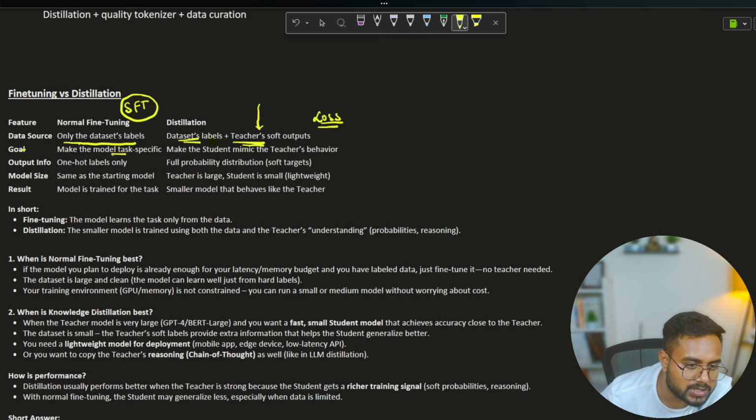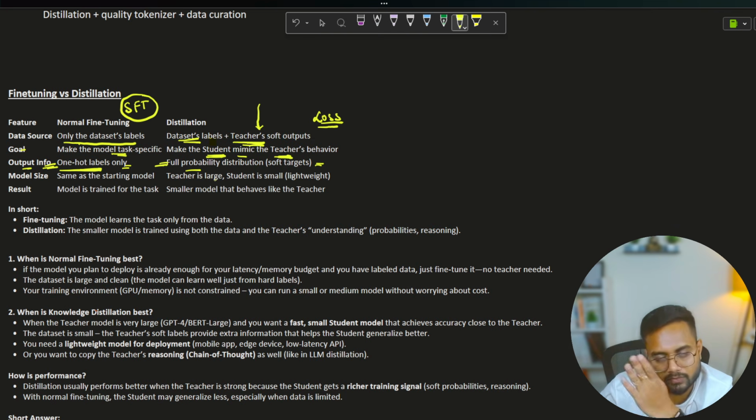The goal in fine tuning is to make a model task specific. Here in distillation, the goal is to mimic the teacher model. We are going to create one student which is a mimic of the teacher model. The output info in fine tuning is one-hot labels only. Here it is the full probability distribution, so softmax values basically. In fine tuning, the final output we get is the one-hot encoding. Before that we get a softmax, but this is the final output. Now here in distillation, the output we get is basically the softmax probability. Later on we can convert it into a hard label for predicting the actual value.